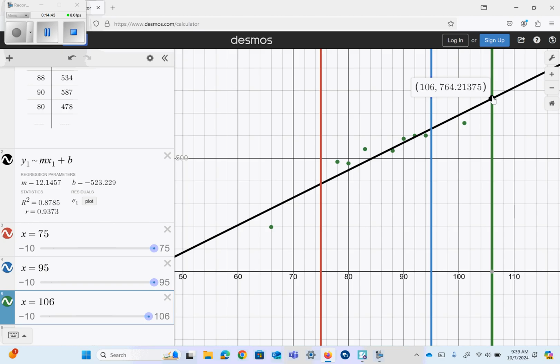So when you are making a y hat prediction, okay, when your equation is y hat equals mx plus b, you can plug in your explanatory variable to predict. Don't plug in your y to predict. So I can't take my response and make a prediction.